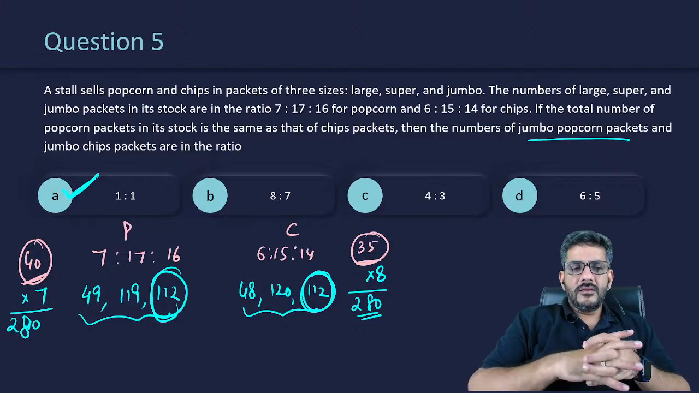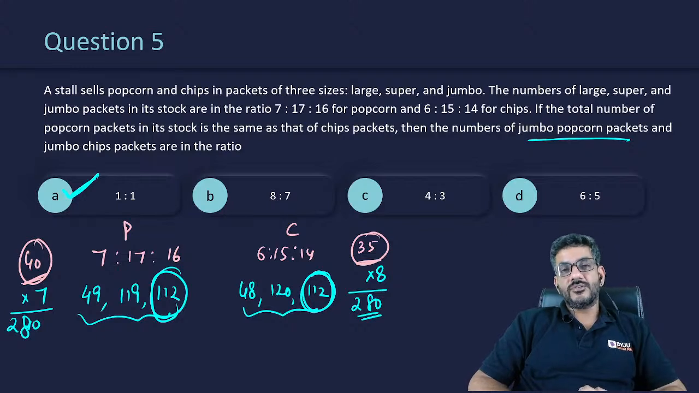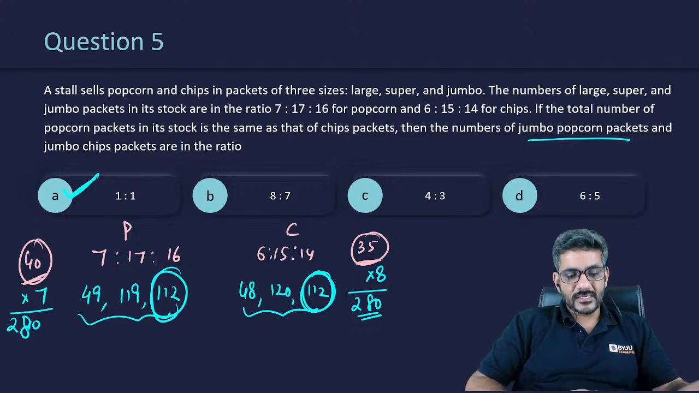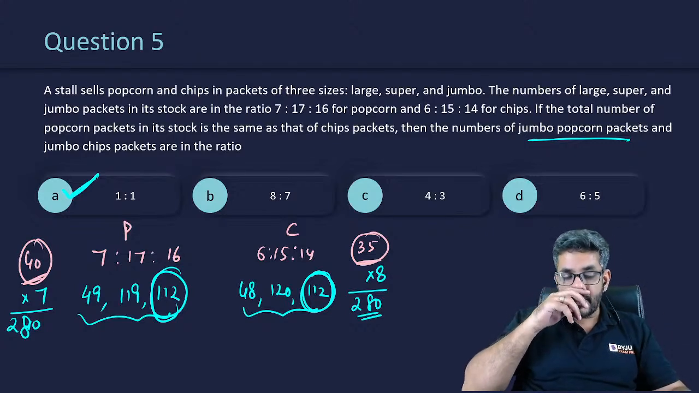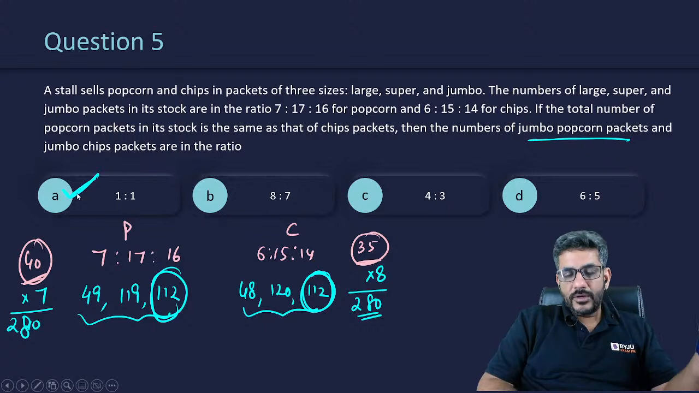Very simple question. Looks like, I mean, if I don't tell you these are CAT questions and then I give you these questions and ask you, can such a question appear in CAT, probably you would say no, no, such easy questions don't come in CAT. But yes, CAT has been asking such easy questions for many years now. Somehow we have blown it out of proportion, otherwise you would see the difficulty level is not that big.